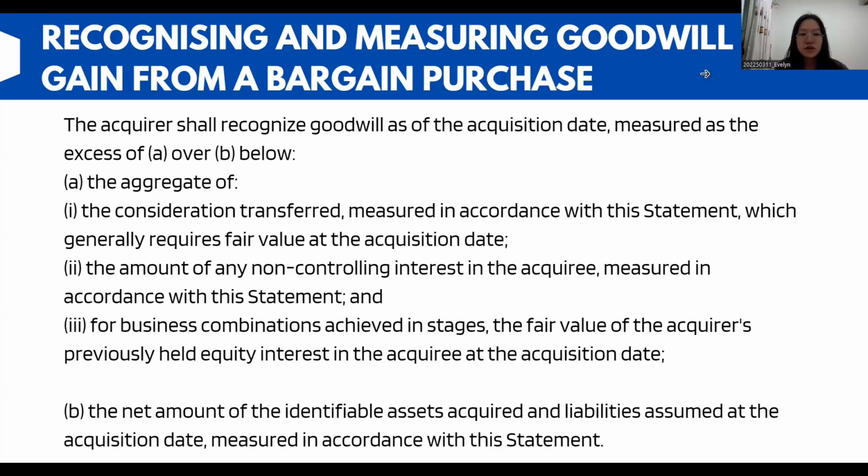And the third one is, for a business combination achieved in stages, the fair value of the acquirer's previously held equity interest in the acquiree at the acquisition date. And B, the big one, is the net amount of the identifiable assets acquired and liabilities assumed at the acquisition date, measured in accordance with this statement.